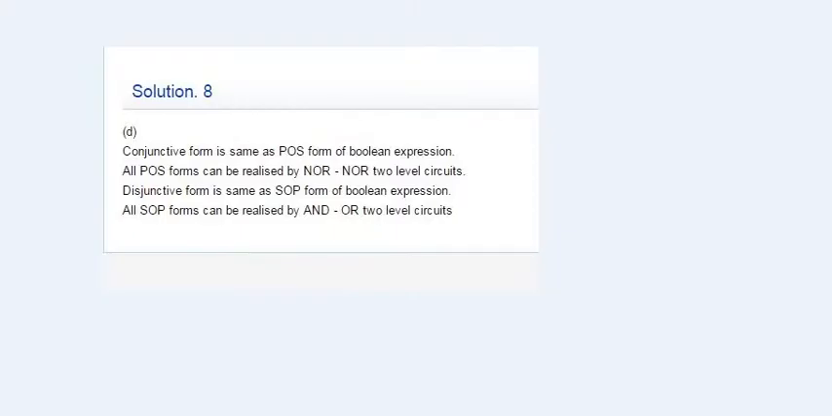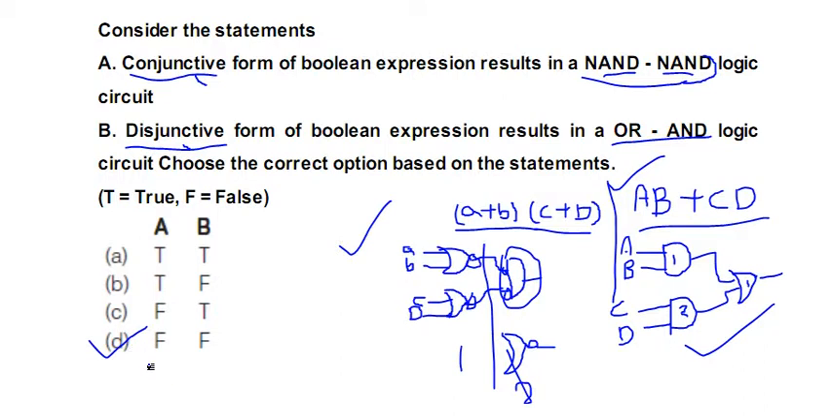Or simply we can say that the conjunctive form is the same as product of sums form of Boolean expression. All product of sums forms can be realized by NOR two-level circuit. Disjunctive form is the same as sum of products of Boolean expression. All sum of products forms can be realized by AND OR two-level circuits. So from the given options, the answer D is right.